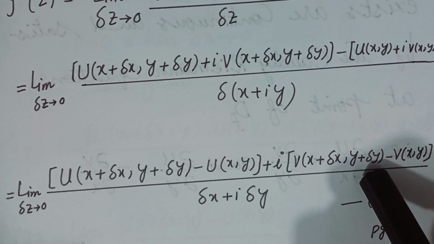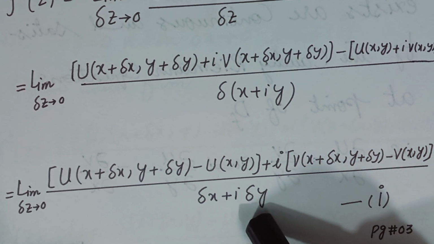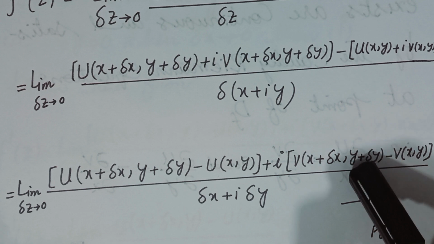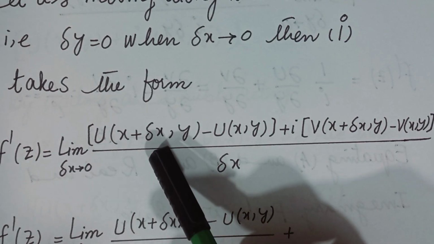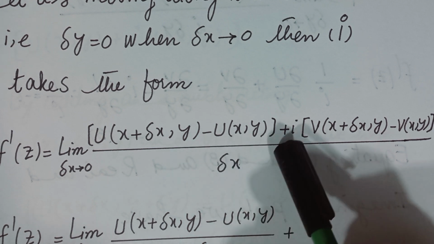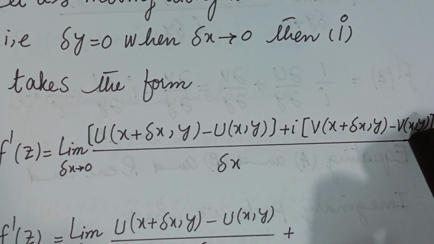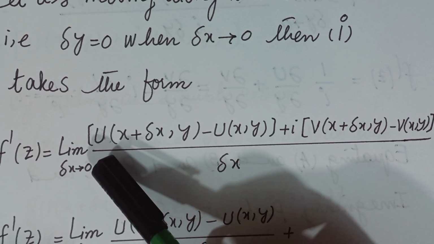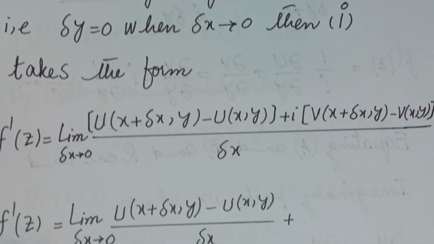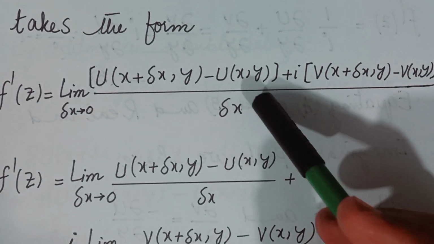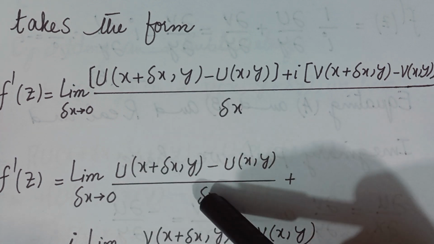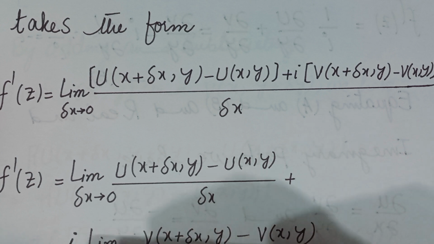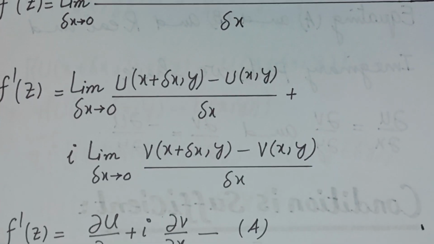delta y equal to 0, and also in the denominator, equation number 1 will become limit delta x approaches 0 of u(x plus delta x, y) minus u(x, y) plus iota times v(x plus delta x, y) minus v(x, y), over delta x. By separating real and imaginary parts, this is the first part, that is the real part, plus iota, this is the second part, that is the imaginary part.